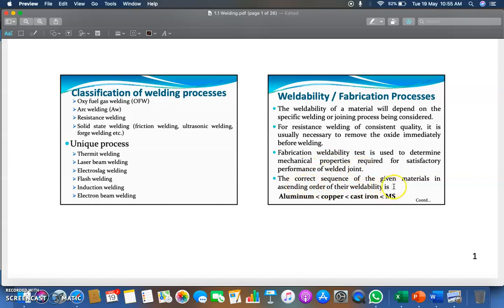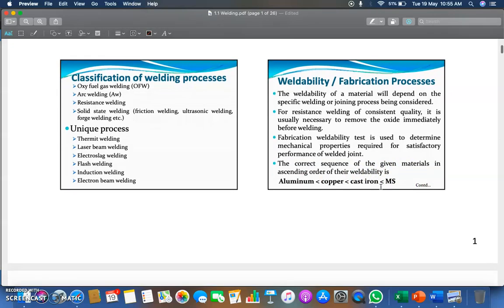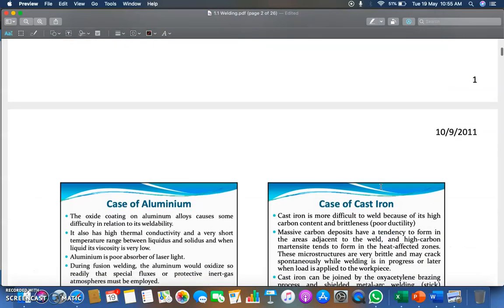What is the correct sequence of the given materials in ascending order of weldability, meaning weldability from very low to high? Aluminum is very less weldable, which means the weldability of aluminum is very poor compared to copper, cast iron and mild steel. For mild steel, weldability is very high. Let's talk about different materials or metals one by one.